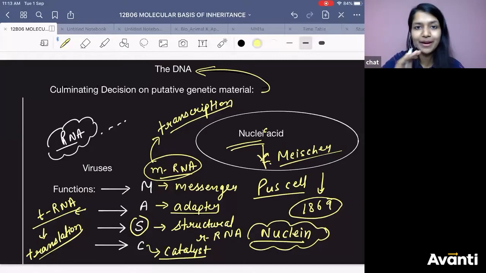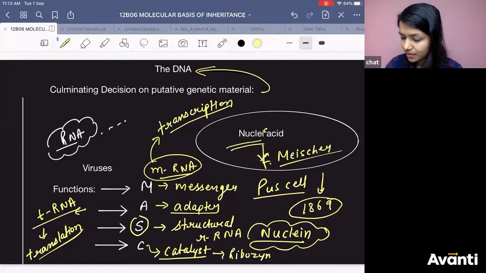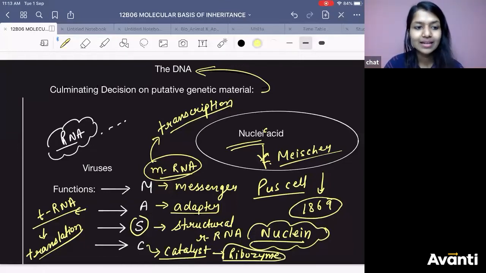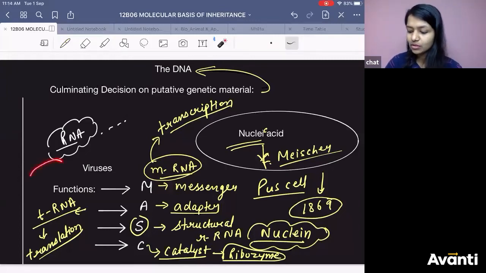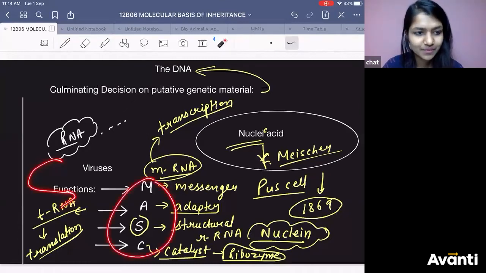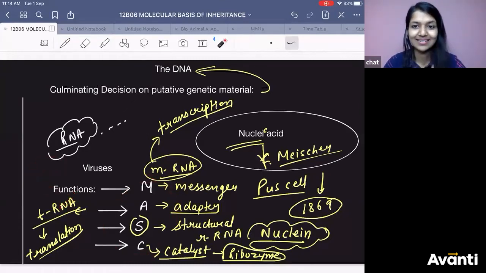Generally, enzymes are made up of protein. You remember RNA enzyme? Name of RNA enzyme? Ribozyme. Ribozyme is RNA enzyme. You know it, right? It has been asked in your previous year questions. If you have solved the question bank, you might have come across this. Cool. So that is that function of RNA. So never forget this mask. RNA is wearing the mask. Does a lot of things.